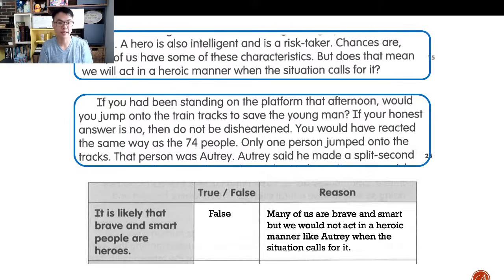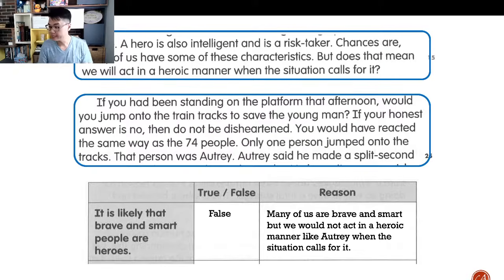It's very clear in the passage that out of the 75 people who stood on that platform and witnessed the young man collapsing, only one person jumped in, right? As we can see from the example of Wesley Autry. Okay, very good, well done. Okay, so I hope that this is quite a clear answer, but remember the reason must always support your true-false statement. Okay, your reason must always support your true-false statement. Okay, right. Let's carry on